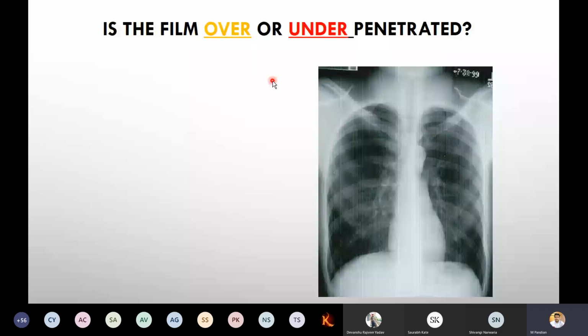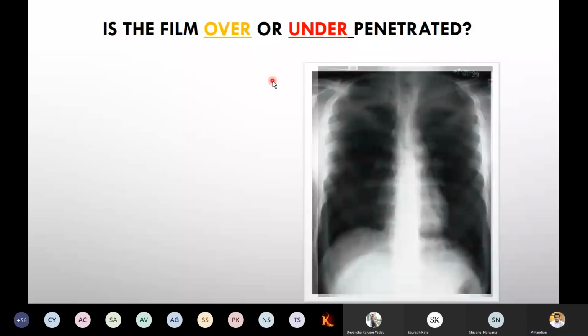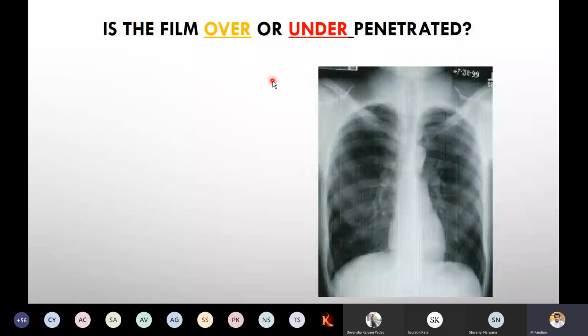Anyone? Which is over-penetration? First is over. This one is the over-penetration. Now can you see anything? I can't see the ribs properly. I can't see where the hilum is, where the clavicle head is. So it will be confusing. We should not do this. If you get such films, we want to discard them and repeat the procedure again. So this is the under one.